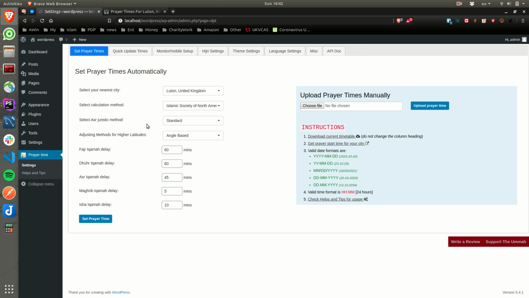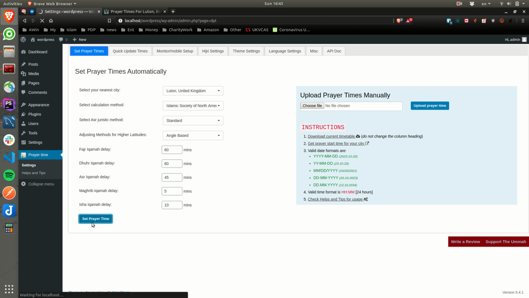And even after the start time, what I added is you can set a Jamaat time, an Iqama time after the start time. So you can say your Fajr Iqama starts 60 minutes after the start time. Same for Dhuhr and Asr. You can say your Maghrib after 2-3 minutes. Some people follow it exactly on the time of the Adhan, which is realistically not possible because it takes about 2-3 minutes for the Adhan and Iqama anyway. And if you want to say your Isha Iqama starts 10 minutes after the start time, we can set all these things. So let's try.